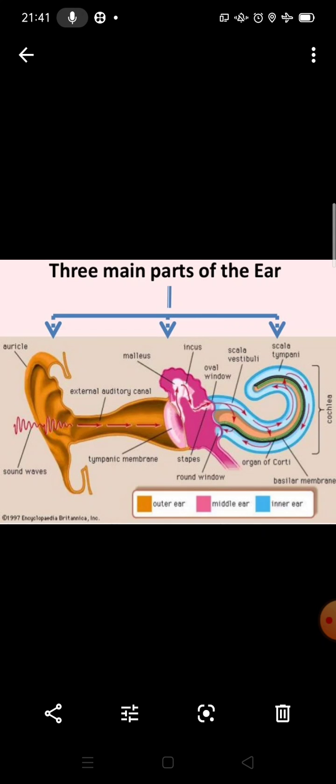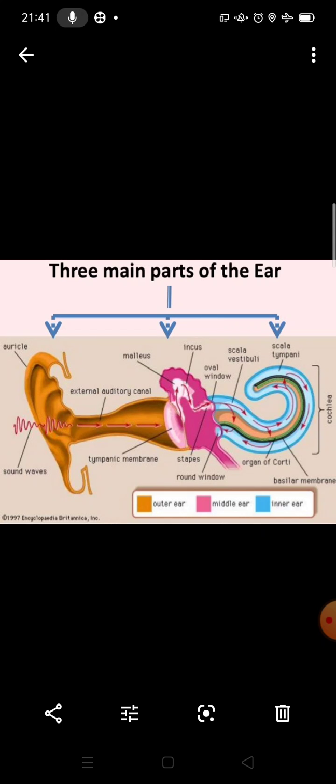So simply, if we talk about the functioning of the ear, listen carefully. The outer ear collects the sound from the surroundings, and this sound reaches the ear canal, at the end of which is the eardrum. Due to compression and rarefaction, the eardrum vibrates, and this vibration reaches the inner ear.